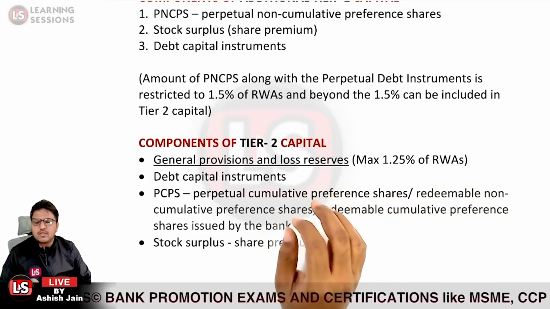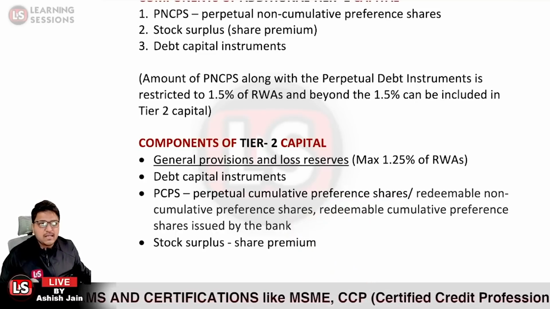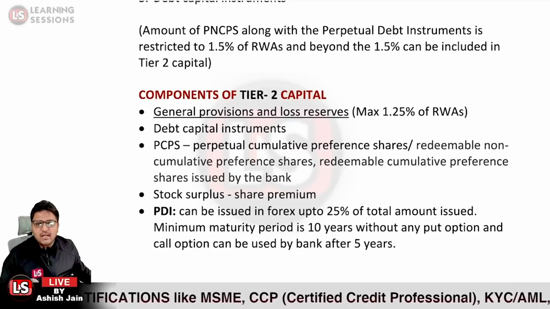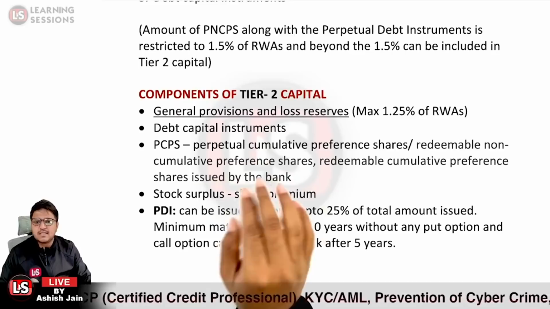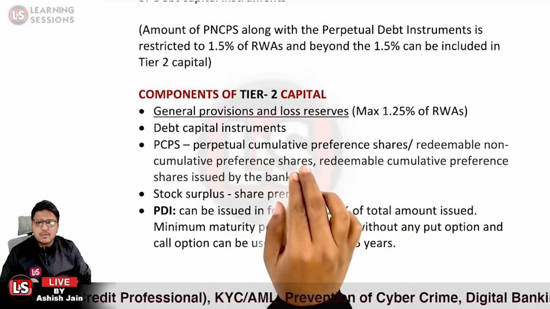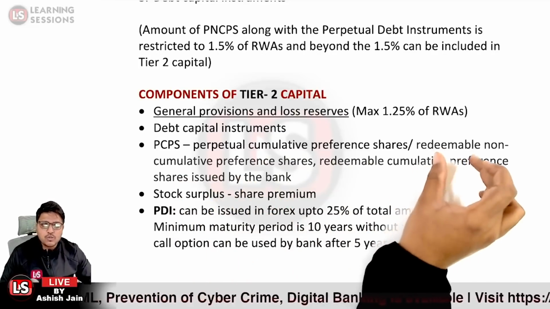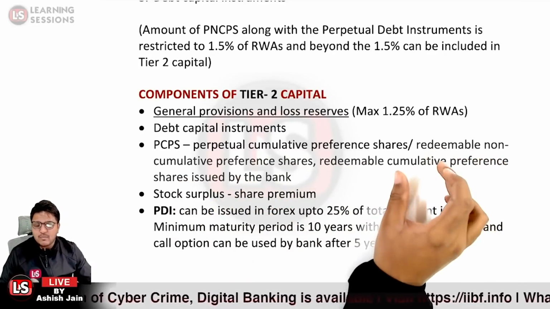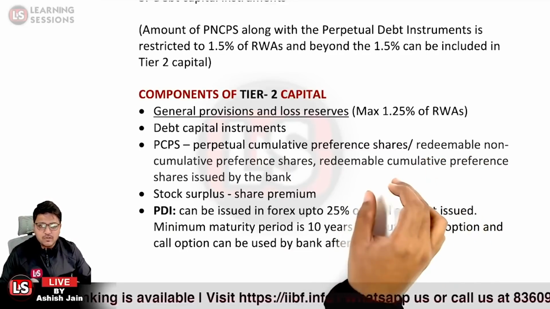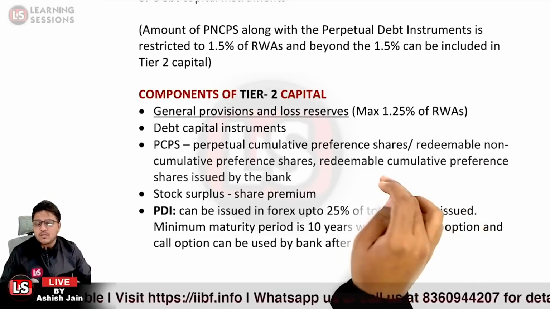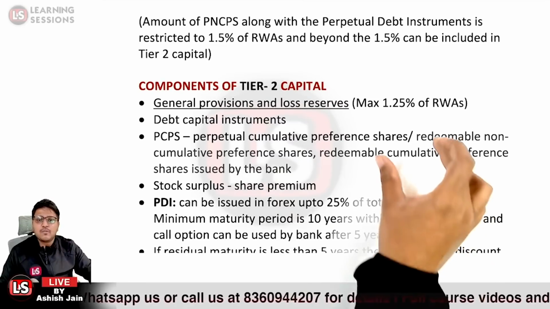Other than that, the debt capital instruments can be taken as a part of the tier 2 capital, and also the PDIs. PCPS, RCPS, that is perpetual cumulative preference shares, and RNCPS, that is redeemable non-cumulative preference shares. Redeemable means those shares which can be redeemed, which can be converted into the debt itself. So redeemable non-cumulative and redeemable cumulative preference shares issued by the bank will form components of the tier 2 capital. And other than that, there is the stock surplus arising from these particular share types.